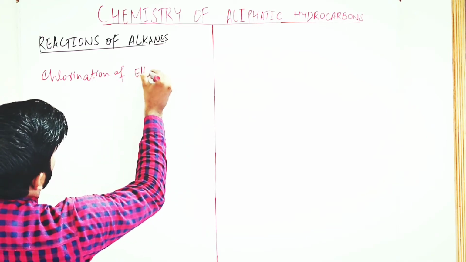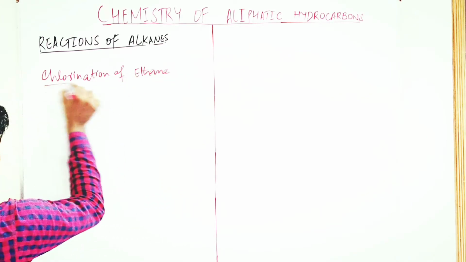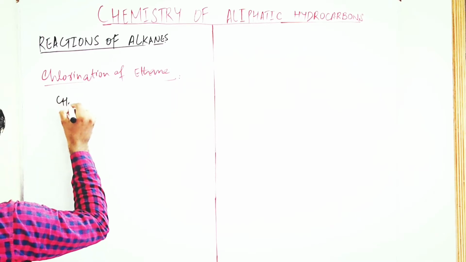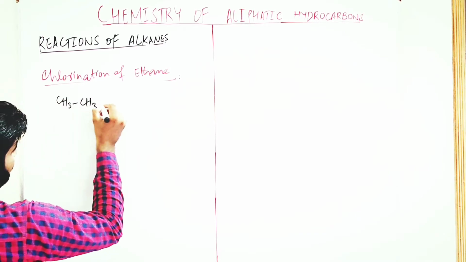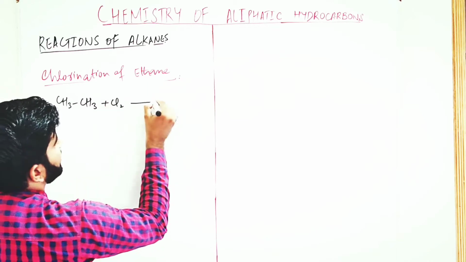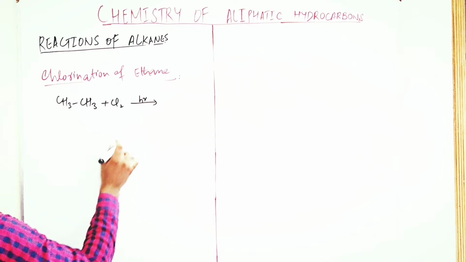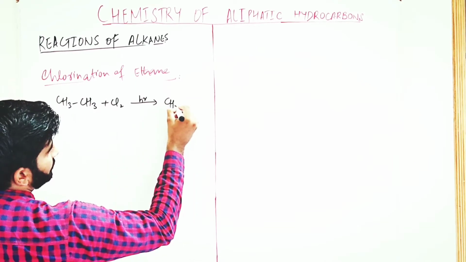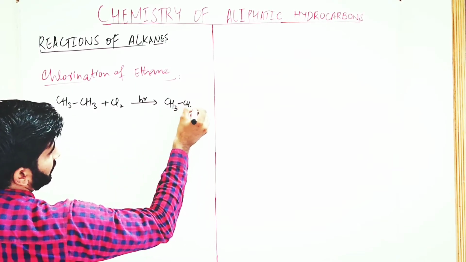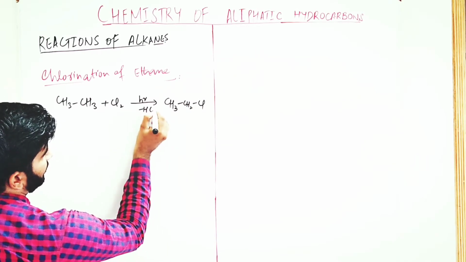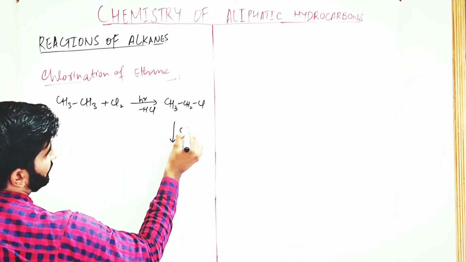Now we are going to start the chlorination of ethane. Firstly, we discussed the chlorination of methane. Now we discuss the chlorination of ethane. This is ethane, we do chlorination of ethane in the presence of sunlight or ultraviolet light. Then there is formation of chloroethane, HCl is eliminated. Then again we do chlorination.